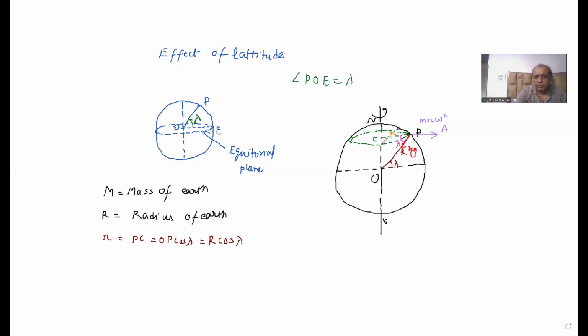So if I complete this parallelogram, I try to find out the resultant of these two forces. So the resultant force is acting like this along PB, and this resultant force I am calling mg dash.